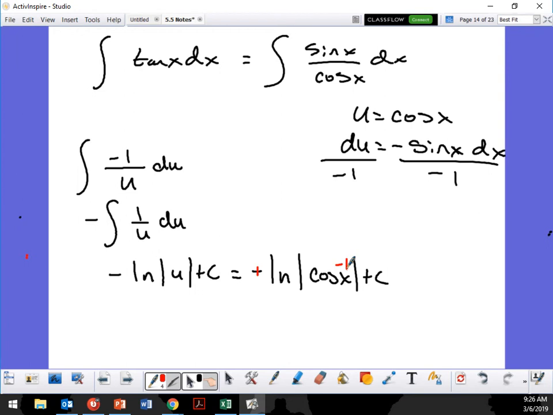So that means it's not asking for the arc, it's actually of the function. So that's a negative exponent, but now I need to make it a positive exponent, right? So it's going to go down. If it's 1 over cosine, what is 1 over cosine? Secant. So it's going to be a positive ln absolute value of secant x plus c. So, look. We just found the integration of tangent. Could I do this same thing for the cotangent?